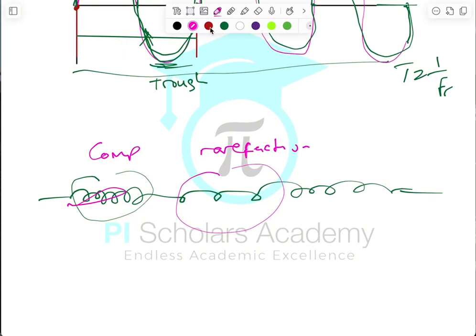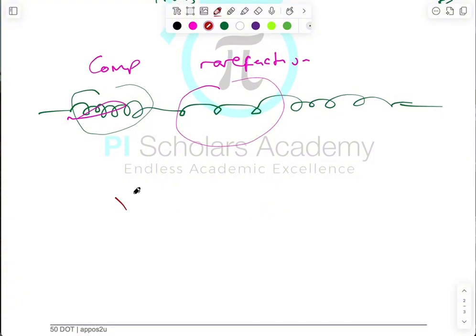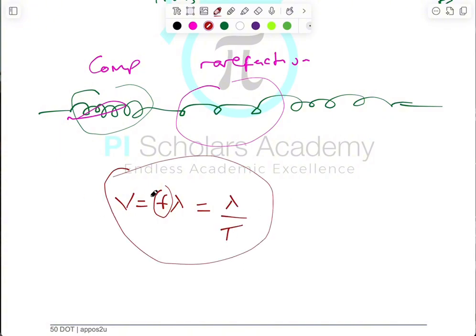Now, let's talk about wave speed. The speed of a wave is given as v equals f lambda, where f is the frequency and lambda is the wavelength. Because frequency is the inverse of period, it can also be written as lambda over period. Take note of that. That is the linear speed, anyway.